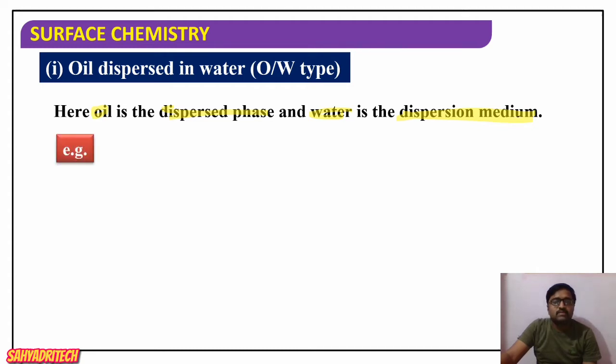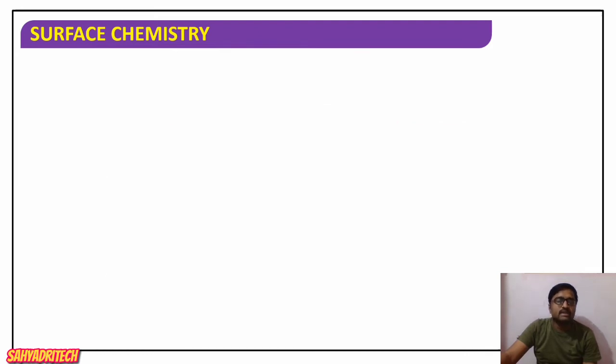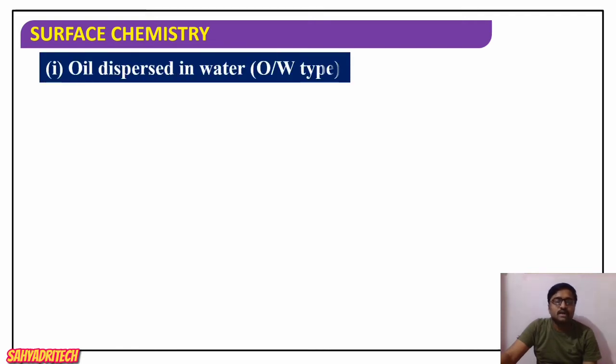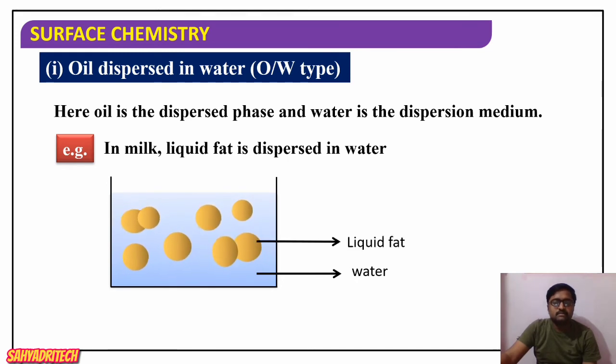The well-known example for the oil in water type of emulsion is milk. In milk, liquid fat is dispersed in water. Diagrammatically, you can see liquid fat globules dispersed in water. Here water is the dispersion medium and liquid fat is the dispersed phase. So liquid fat dispersed in water is an example of an oil in water type of emulsion.